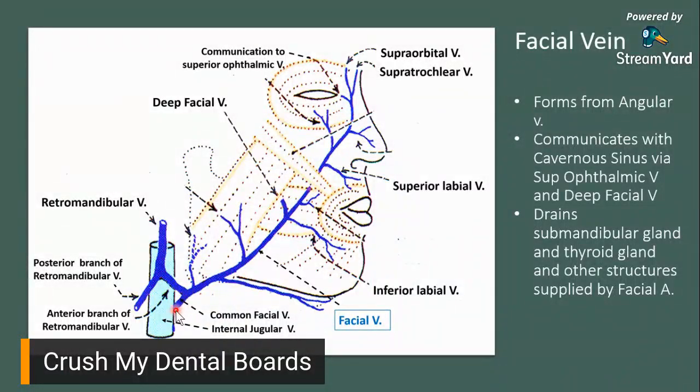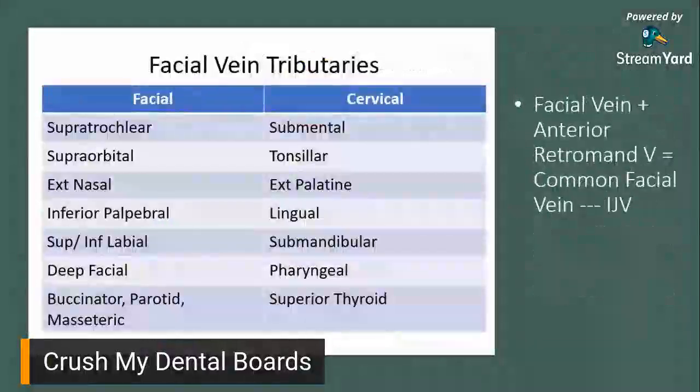And then eventually, this common facial vein would drain into your internal jugular vein. Yan, nakasulat dyan. Facial vein plus anterior portion of your retromandibular vein would give you the common facial vein. And then eventually, drain to your internal jugular vein.